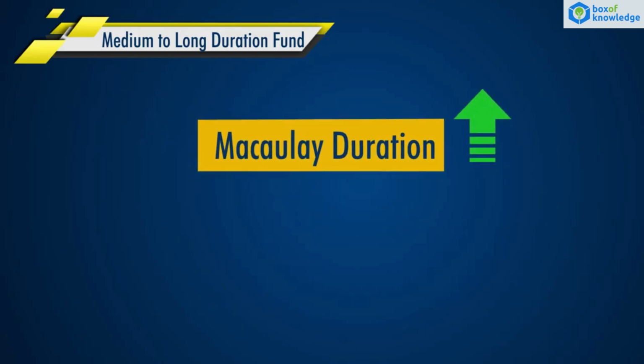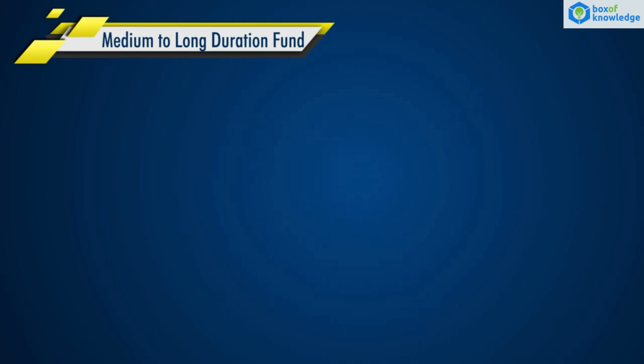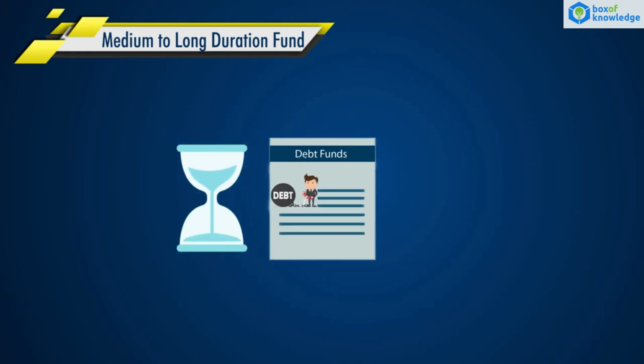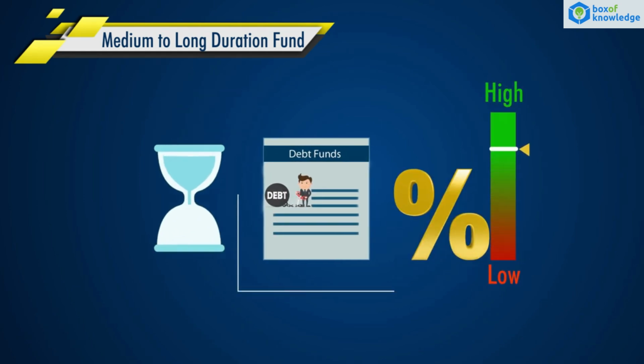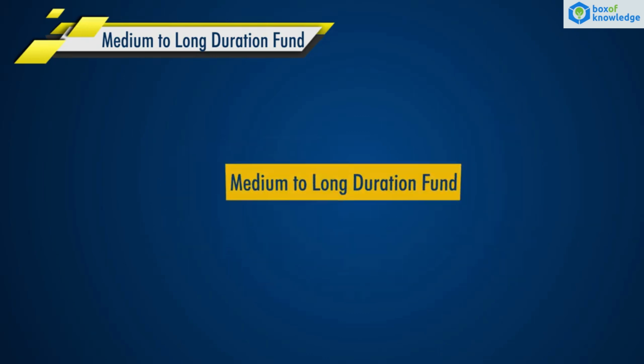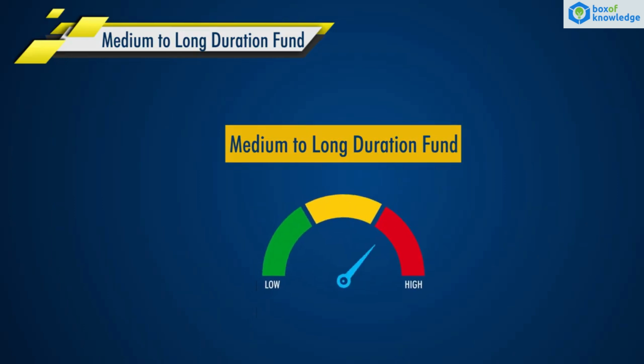The higher the Macaulay duration of a fund, the riskier it gets. This is because in a longer tenure, debt funds are much more prone to interest rate changes. This causes investments to be much more volatile. Since these funds are of a shorter tenure than long duration funds, they are less risky.